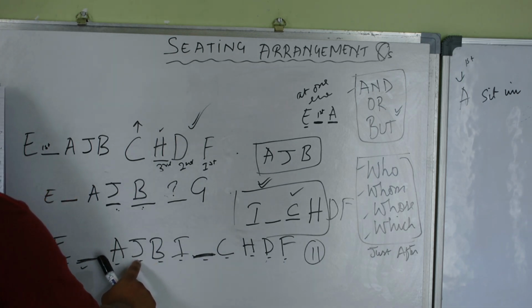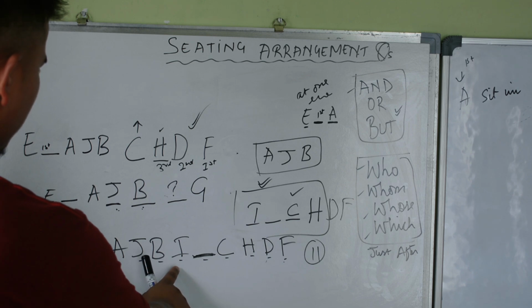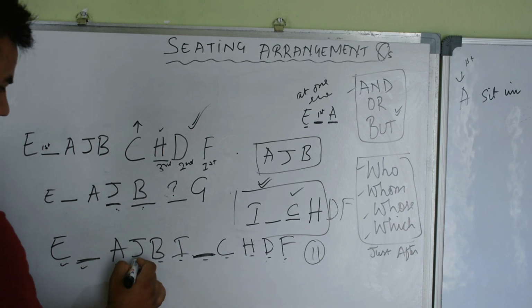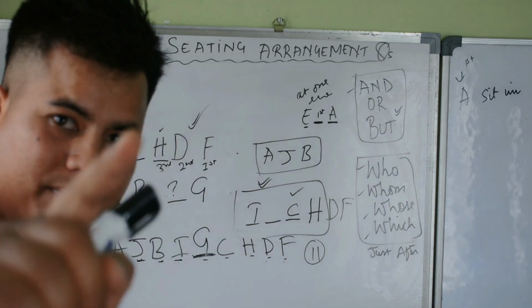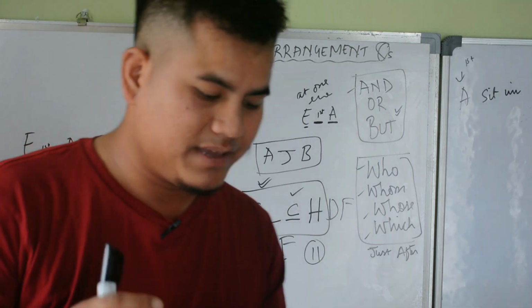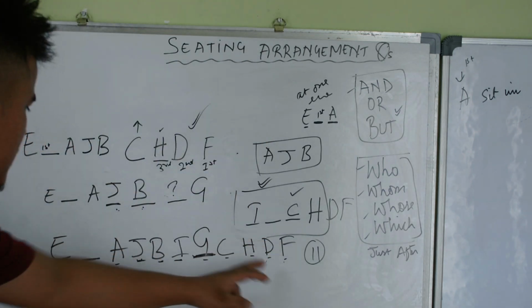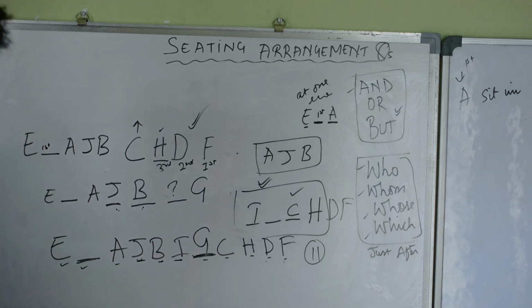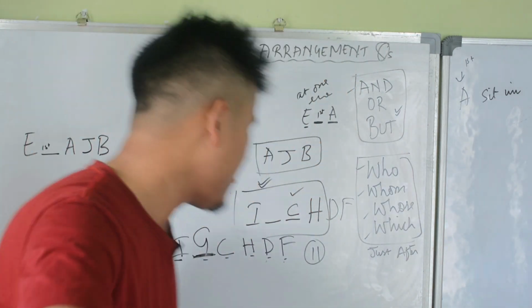And is to the left of G at third place. A B C D E F G H I J K.